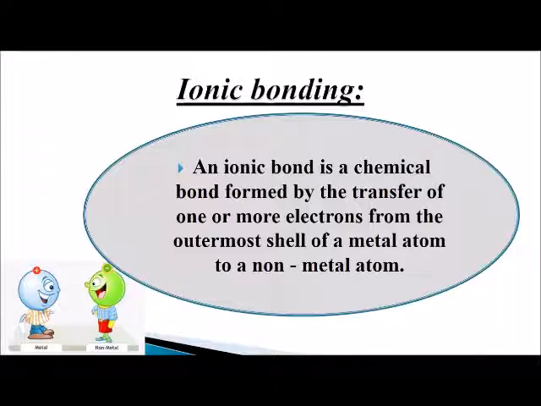We will see that there are two important things involved in ionic bonding. What are those two important things? One is that this bond is formed with the transfer of one or more electrons, and the other is that the transfer of electrons happens between a metal atom and a non-metal atom. The metal atom gives its one electron to the non-metal atom. This is how these two get bonded with each other through ionic bonding.